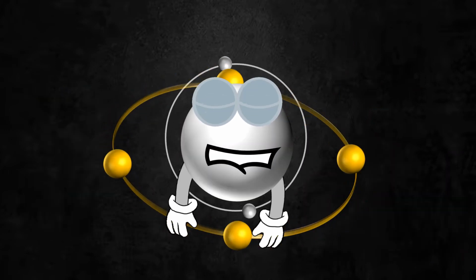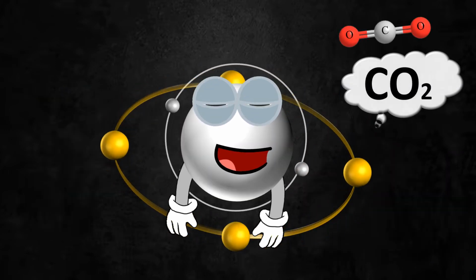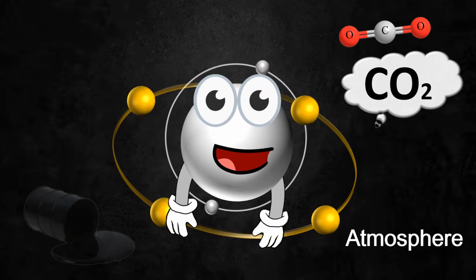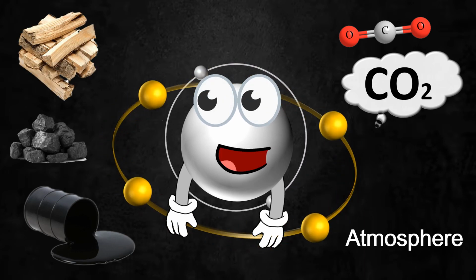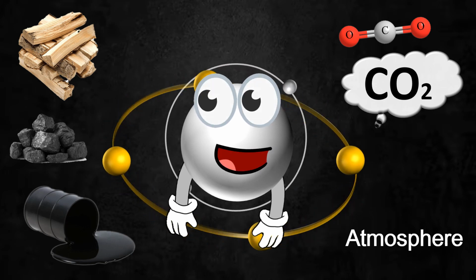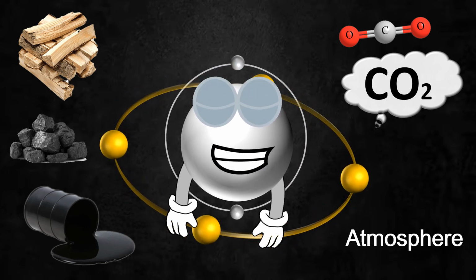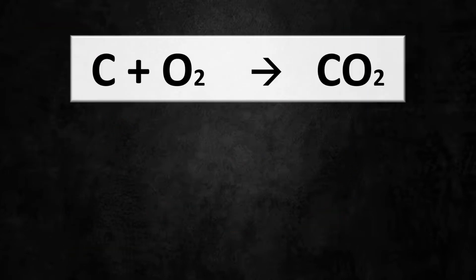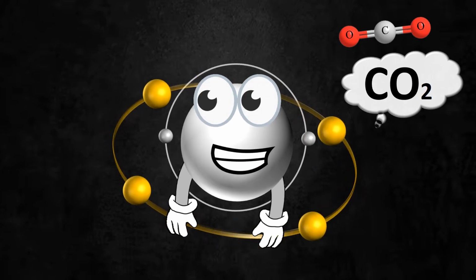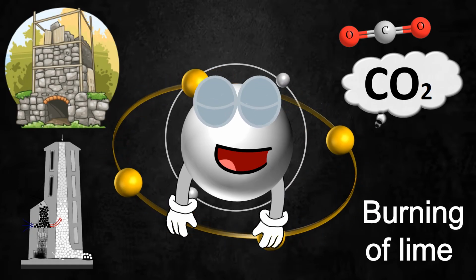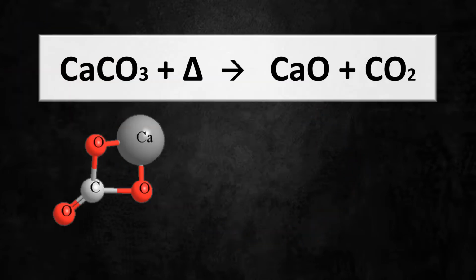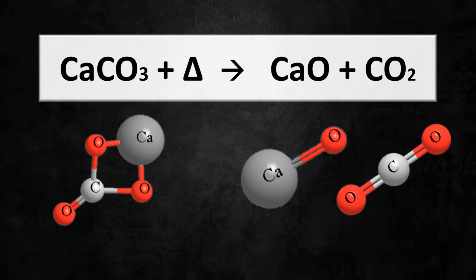As for my gaseous forms, for example, carbon dioxide is obtained from the atmosphere and from industrial sources that burn fuel, coal and wood, which are important sources of carbon. And when burned, carbon combines with oxygen and turns into carbon dioxide through the following oxidation reaction. C plus O2 gives CO2. It also results from the burning of lime when it is heated to high temperatures, through the following reaction: CaCO3 plus heat gives CaO plus CO2.